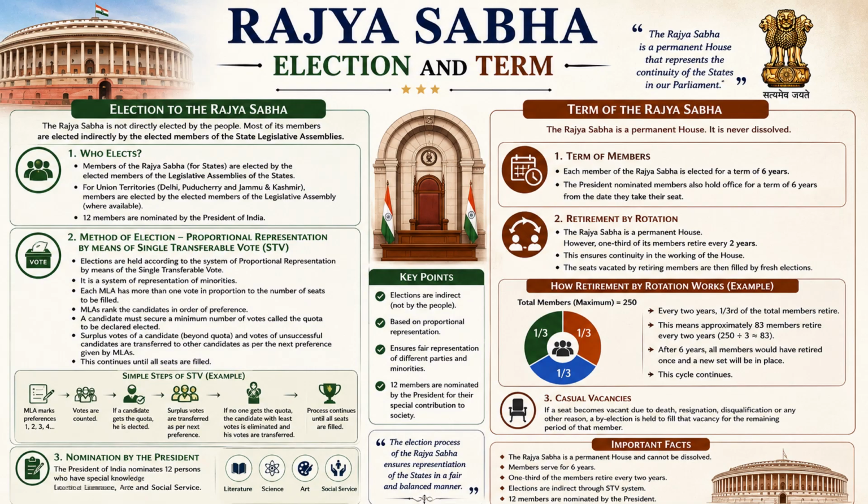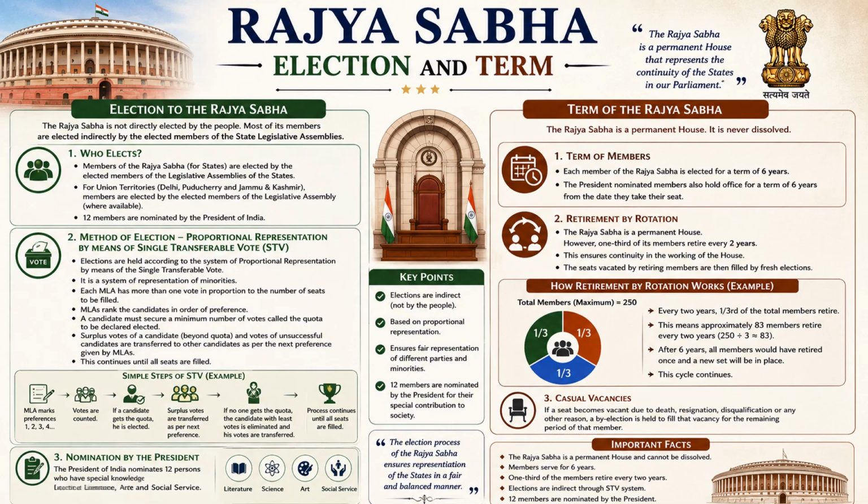Now, of the 10, there are a few states which might not have so many MLAs. For them, the minimum is calculated based on how many MLAs they have. The election and the counting is done under proportional representation, that is, a single transferable vote. It's a very long process. In this, the order of preferences for the candidates is given, and then the counting is done. For the nomination, there are 12 people who are nominated.